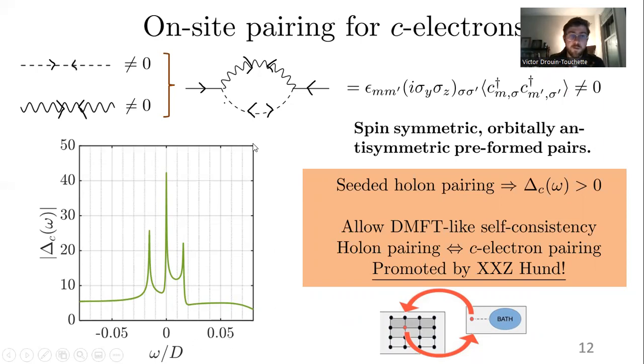And with an even parity pairing vertex in frequency space. And as we see this holon pairing, we can see this pairing vertex being non-zero. And if we allow DMFT-like self-consistency, holon pairing will now lead to conduction electron pairing and vice versa, all promoted because of this XXZ Hund-like term. And so this is a work in progress, and this is going to be the subject of future work to embed this in a DMFT-like loop.